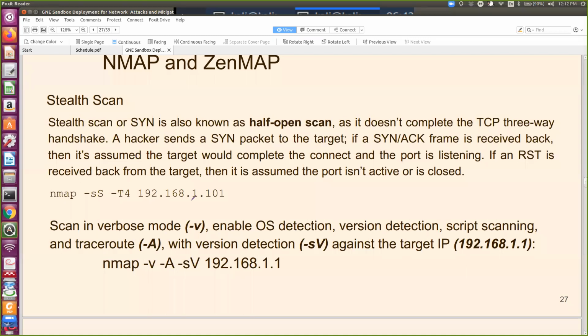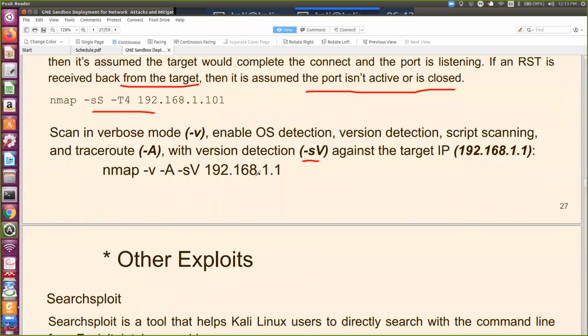Now, as we know, TCP works on a three-way handshake. So using stealth scan, we can do a half open scan. If RST is received from the target, then we can assume the port is either not active or it is closed. Otherwise, using this stealth scan, we can scan those ports. I already demonstrated -v for verbose mode, -A for traceroute, and -sV for version detection. And we can give the target.